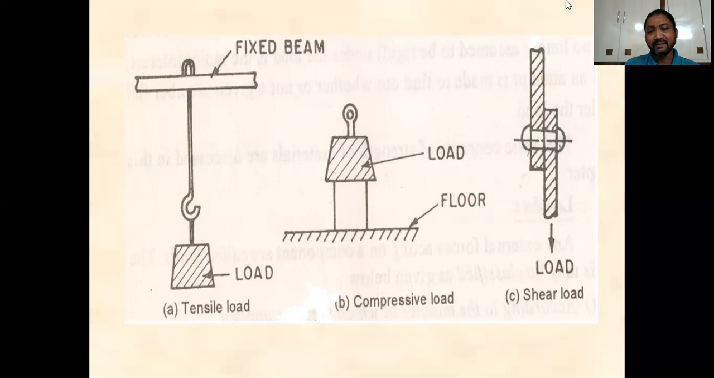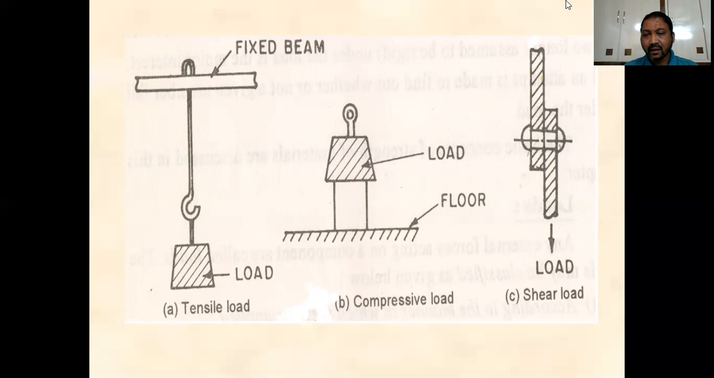Now coming to the third one, here what is happening? The rivet. So here the two plates are joined by the rivet in position, and the forces are applied at the two plates. So here the two plates try to shear the rivet.